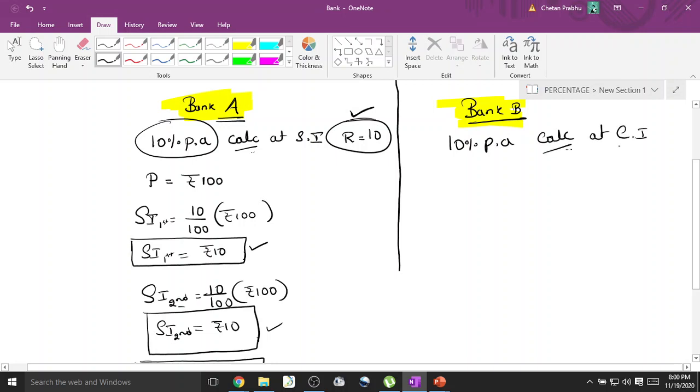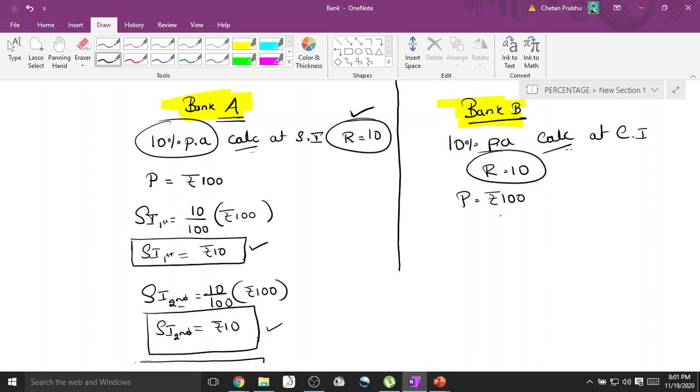That is the only difference. So here the rate of interest R per annum is 10 only. Now tell me, principal is what? Let's say I go to this bank and deposit another 100 rupees. So 100 rupees I deposited in bank A, the other 100 rupees I'll deposit in bank B.